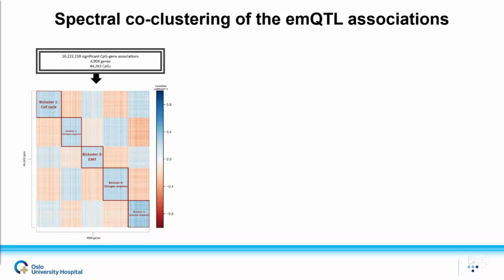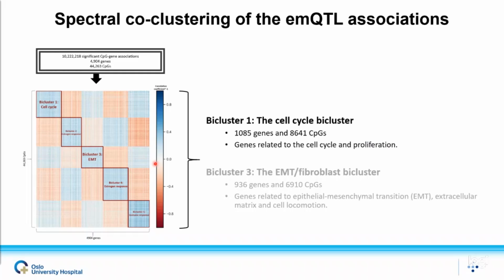The biological relevance of the biclusters was then assessed by gene set enrichment analysis. First of all, we found that we were able to recapitulate the immune and the estrogen biclusters, which have been described in the previous paper. But we also identified 2 novel biclusters, one which was related to EMT, but our analysis has shown that the bicluster is mainly caused by varying degrees of fibroblast infiltration, and the other one was associated with cell cycle related functions, and we'll mainly focus on this bicluster for the rest of the presentation.